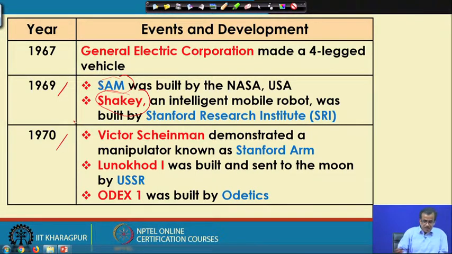In 1970, Victor Scheinman demonstrated a manipulator known as the Stanford arm. Then Lunokhod 1 was another robot that was sent to the moon by the USSR. Then Odetics 1, another robot, was built by Odetics in the year 1970.